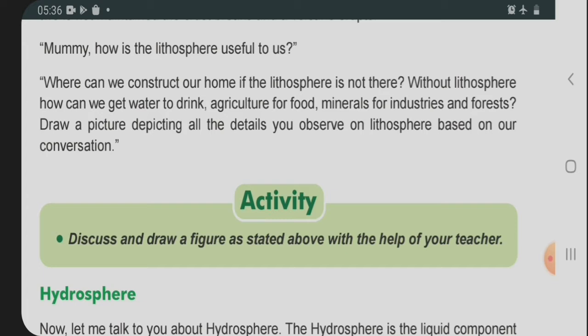So drinking water is saved because of the lithosphere only. Other than that, agriculture for food, minerals for industries, and forest, without the lithosphere it is impossible. You can draw a picture like that also.